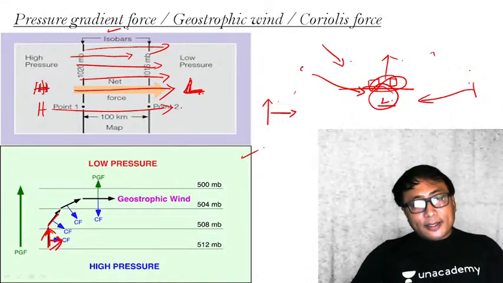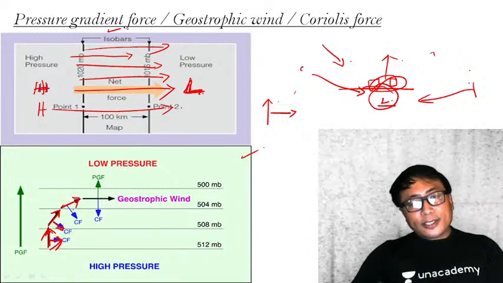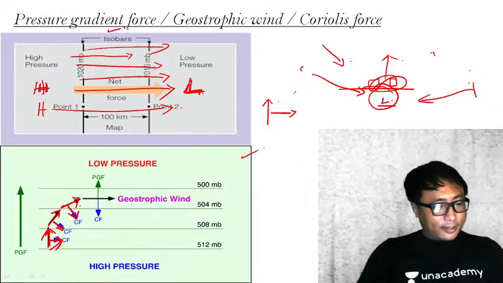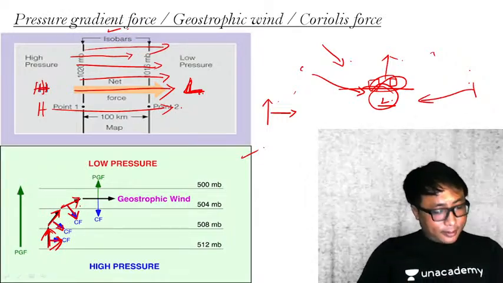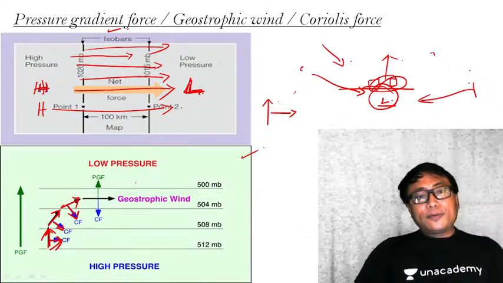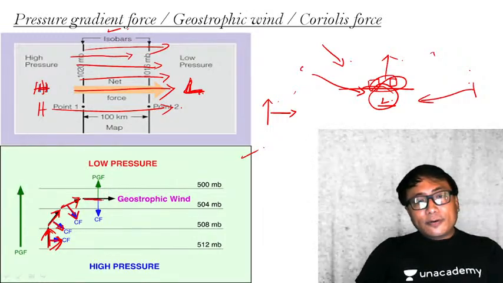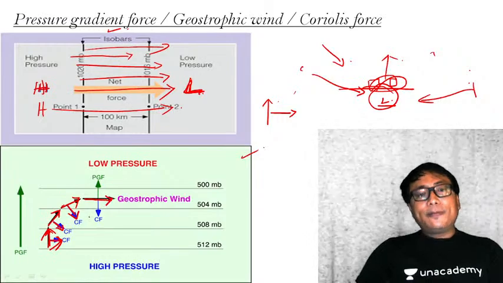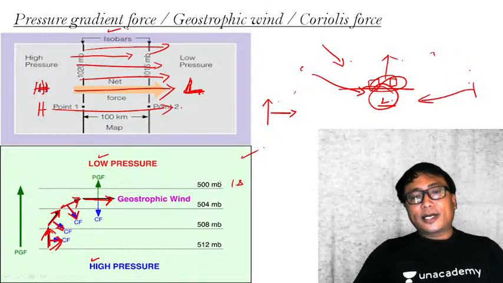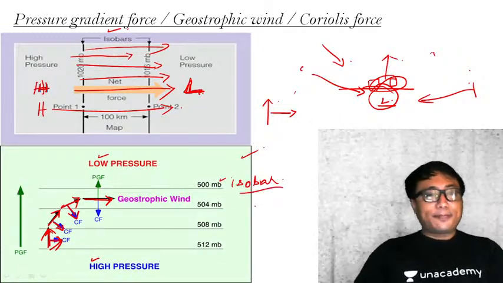Now, again, this particular Coriolis force will act at 90 degrees. It will continue to change the direction, tracking the moving object to the right continuously. Now, what will happen? A time will come when this particular wind will be parallel to the low pressure and high pressure isobars. Isobars are nothing but the lines connecting places having the same pressure.